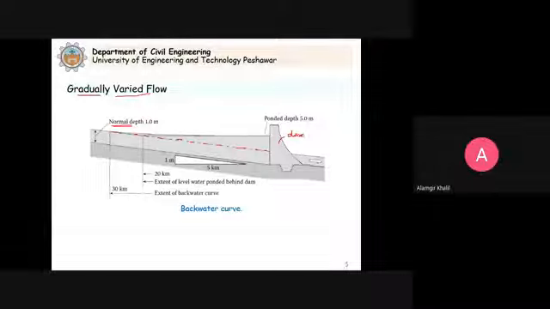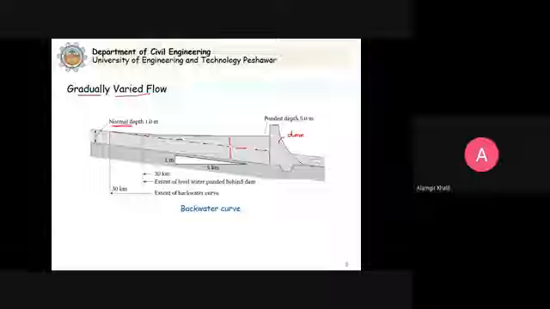So what will happen is that the dam will store the water behind. And this artificial lake created behind the dam, on the upstream side, we call the reservoir. Because of this hydraulic structure, the water level has increased. You can see here initially the water level is this, but now because of the dam, this water level has increased up to this level.